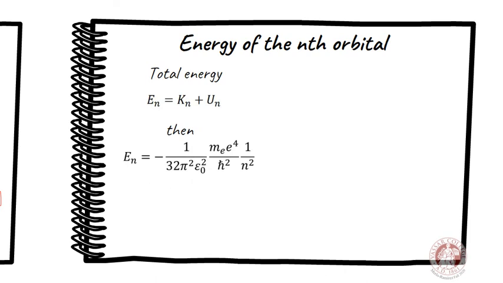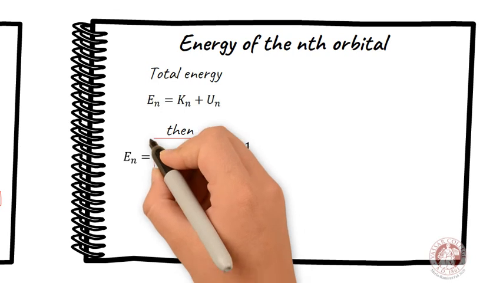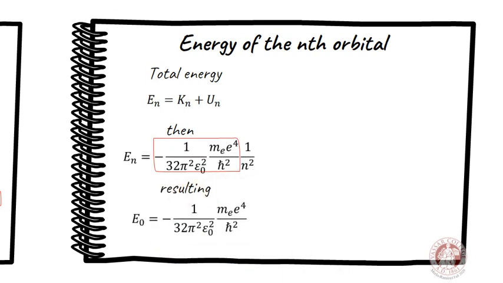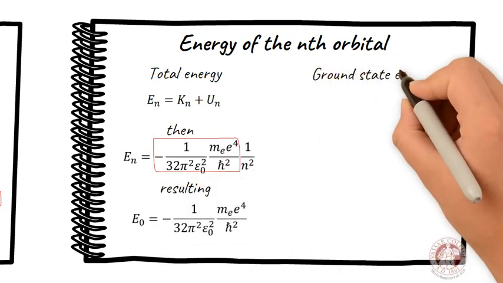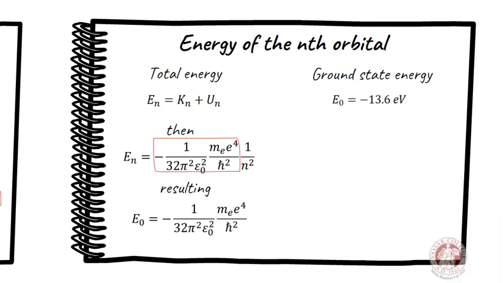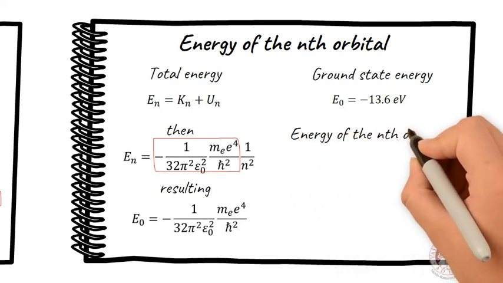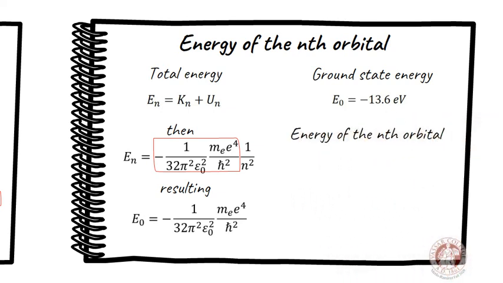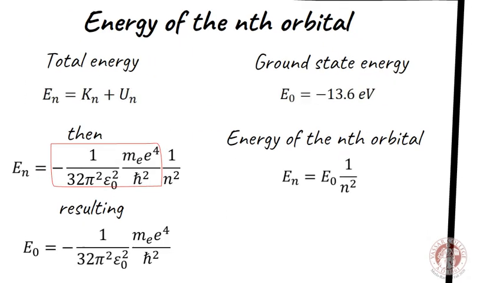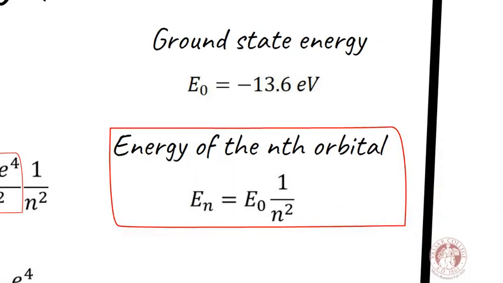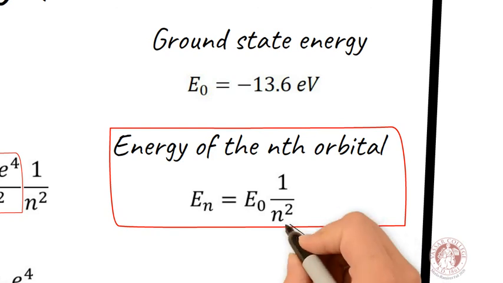Again, several terms in this equation are constants. When calculating the value of this constant, we get minus 13.6 electron volts. This is an important value, and it is called the ground state energy of the hydrogen atom. Finally, the energy of any electron orbital in the hydrogen atom is the following. In this equation, n is an integer greater than or equal to 1. Also, we call n the quantum number.